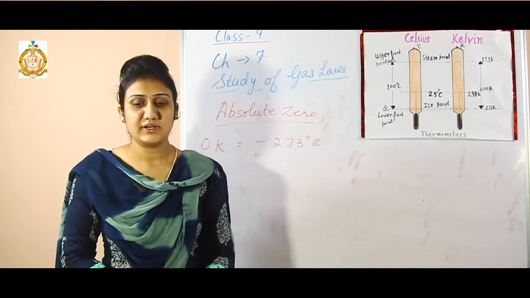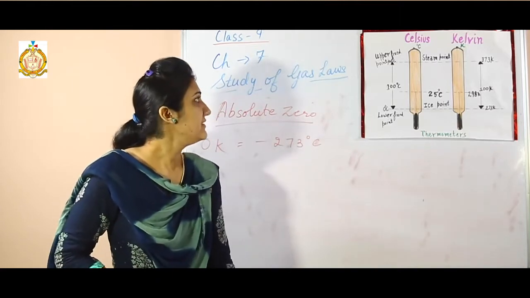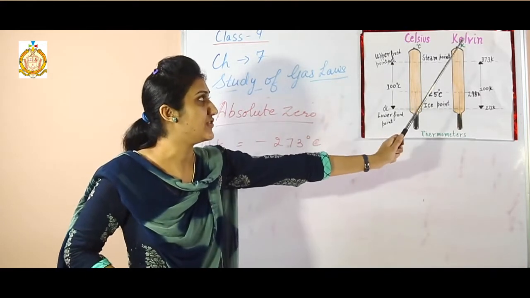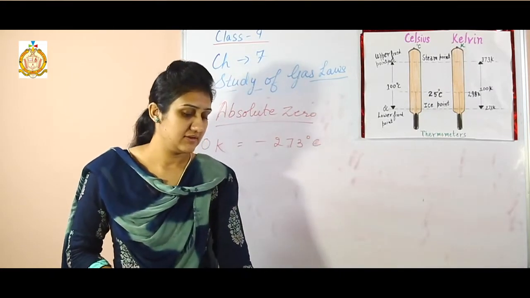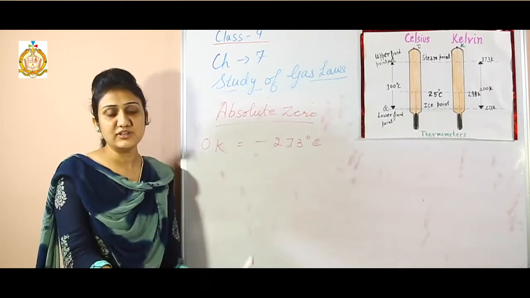Next, we have already discussed these two scales, Celsius as well as Kelvin. So in the Kelvin scale, 0 Kelvin represents absolute zero.